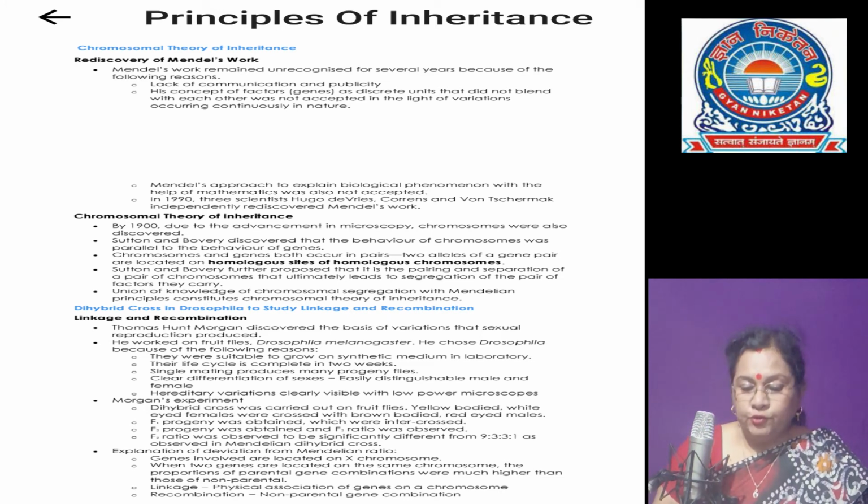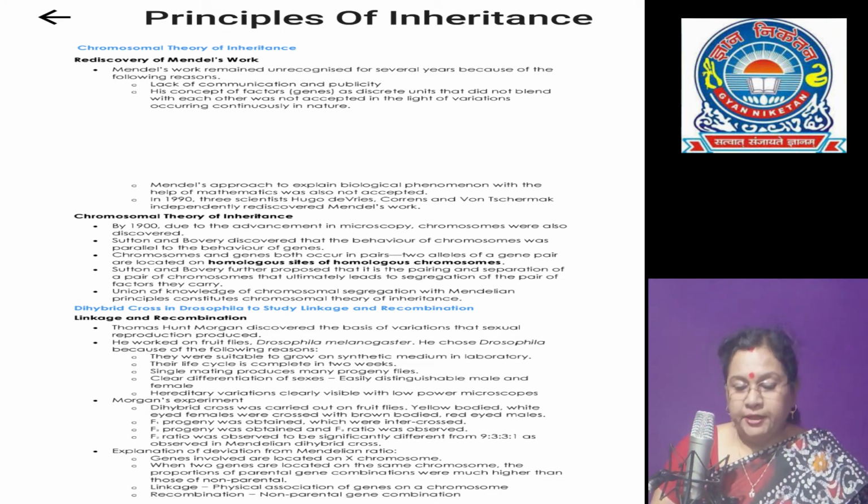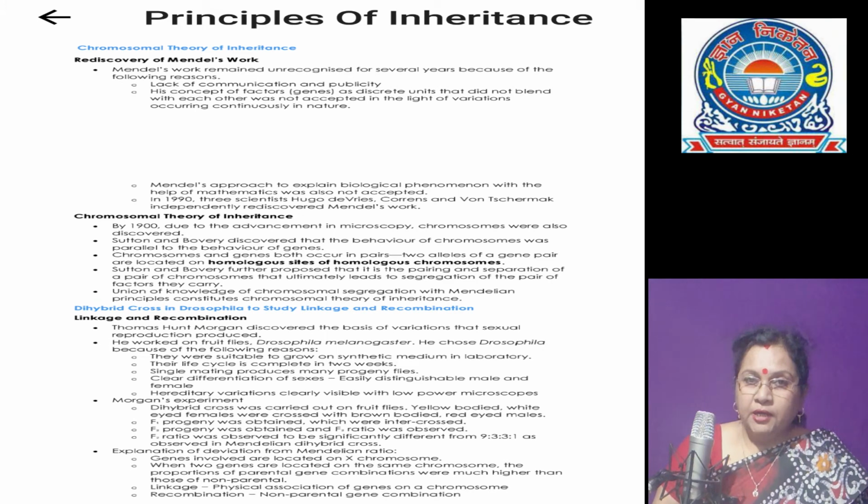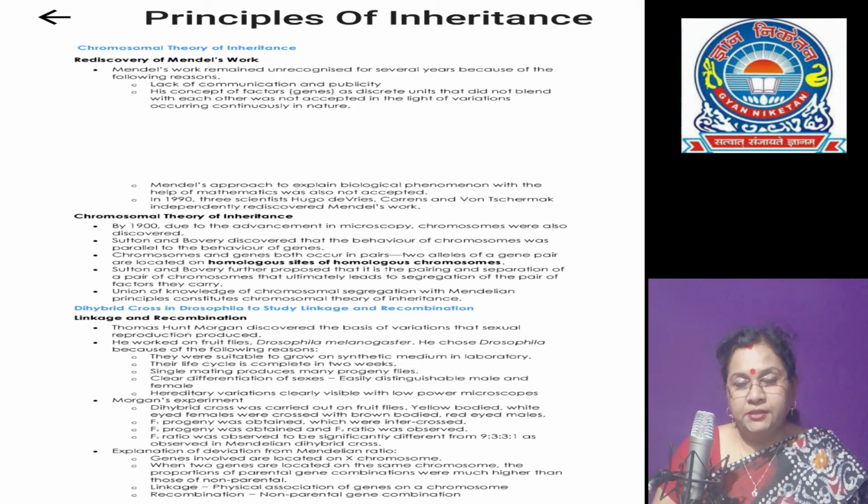Morgan and his associates found that when genes are grouped on the same chromosome, some genes are tightly linked and show very little recombination. The F2 generation ratio also deviates from Mendel's dihybrid ratio, that is 9:3:3:1.